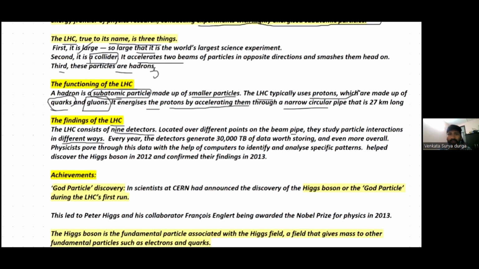Every year, the detectors generate 30,000 TB of data, and this data is stored and later analyzed by scientists to find out information about these particles. In the same way, in 2012, the Higgs boson particle, the God particle, was also identified through analysis of the generated data.